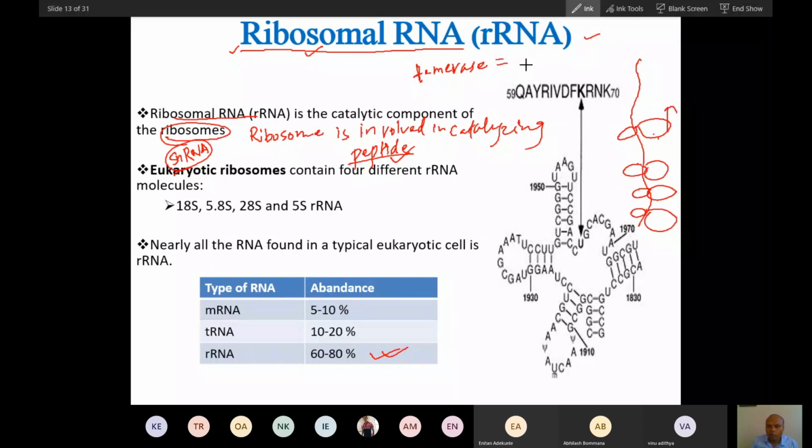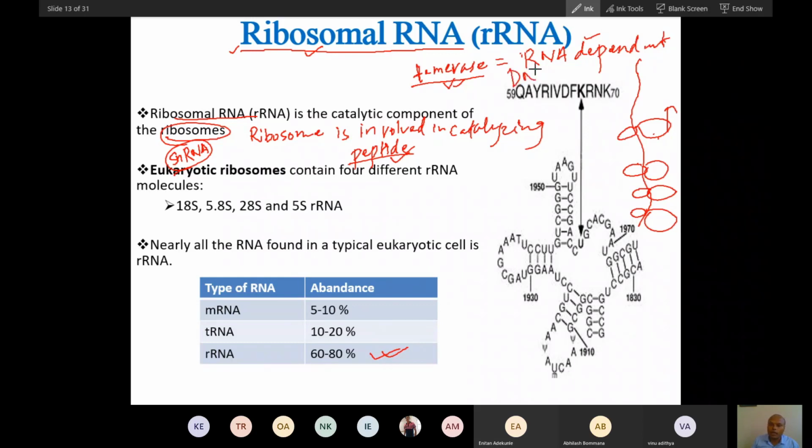This telomerase is a... anyone? What is the mechanism of action of telomerase? It has to do with repetitions. Then, in one term, if you have to explain the mechanism of action of telomerase, how do you describe this? It's an RNA dependent DNA polymerase. Good, very good. RNA dependent DNA polymerase.